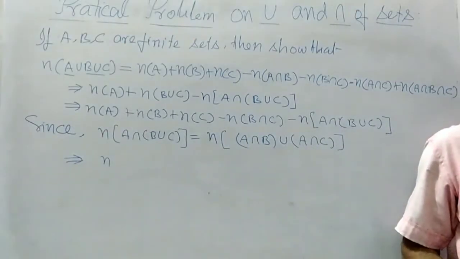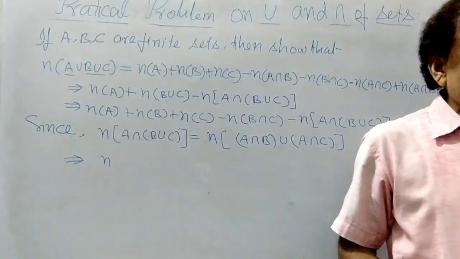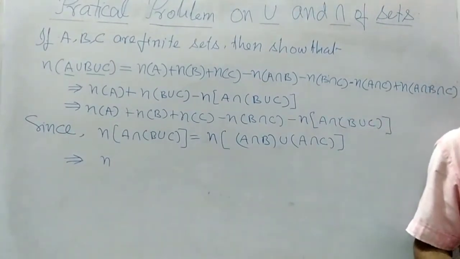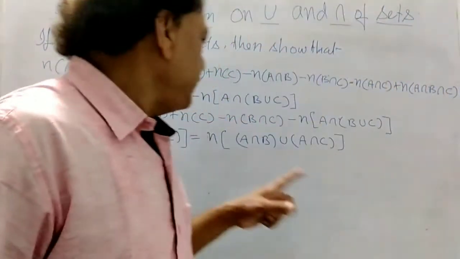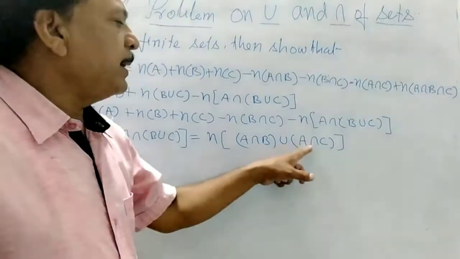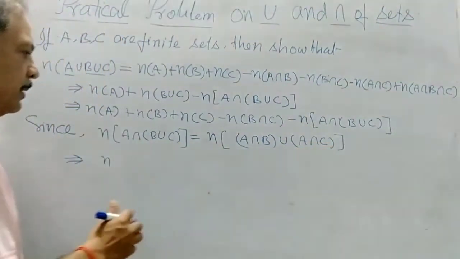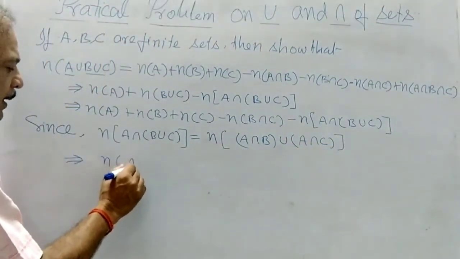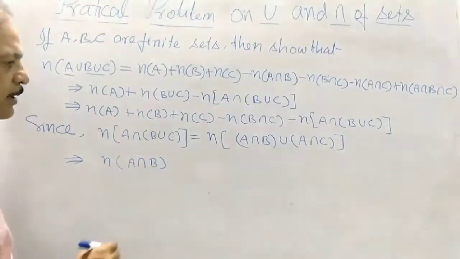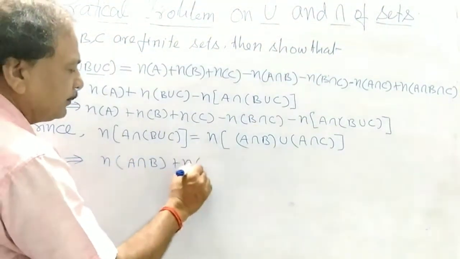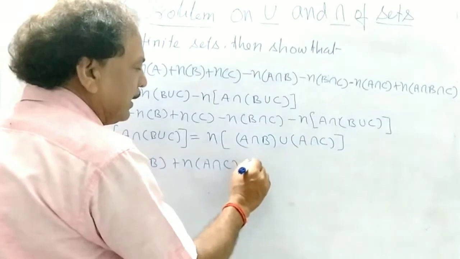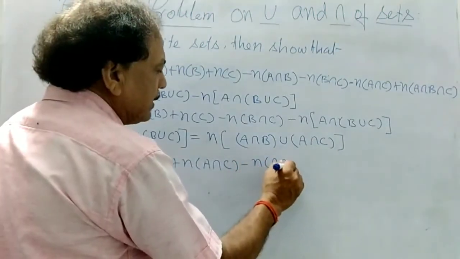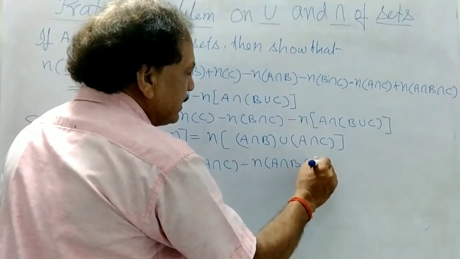You can write N(A intersection B) plus N(A intersection C), using the second formula, minus N(A intersection B intersection C).